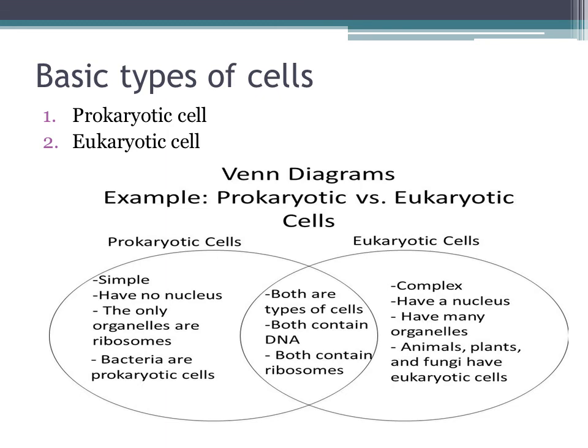Prokaryotic cells are simple and have no nucleus. The only organelles present in a prokaryotic cell are the ribosomes. An example of these cells is bacteria. While eukaryotic cells are more complex, have a nucleus and have many organelles. The examples are animal, plant and fungi cells.